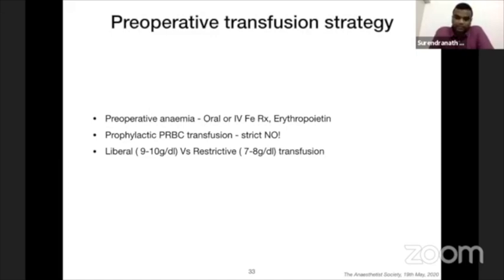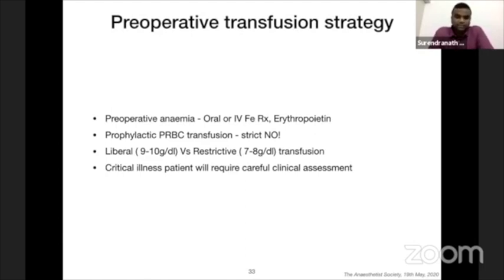Another thing is there is no increased hospital stay for those who receive a restrictive strategy for transfusion, and there is no increased wound infection. There is no other increased morbidity associated with restrictive transfusion. Even a patient who is critically ill requires careful assessment of the clinical situation.